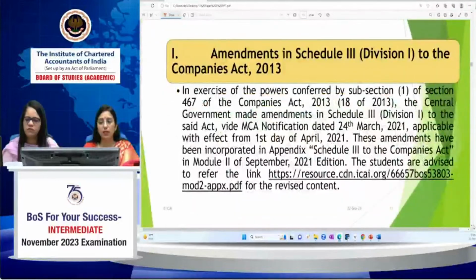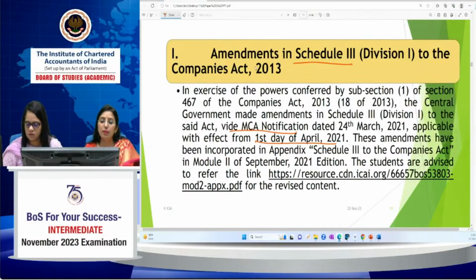There are certain amendments in Schedule 3. The amendment related to Schedule 3 is made in the exercise of the power conferred by the Companies Act; the Central Government made an amendment in Schedule 3 related to NBFCs by notification, applicable with effect from 1st April 2021.